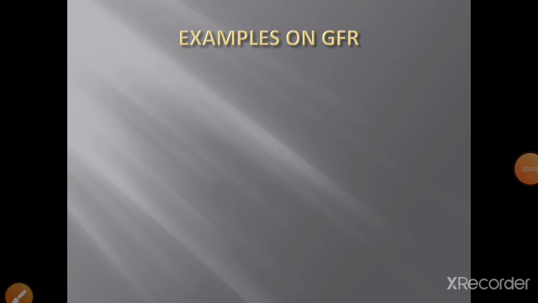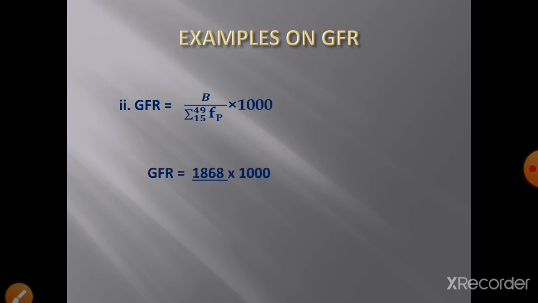Next, we are going to find the GFR. The formula of GFR is B upon summation 15 to 49 FP into 1000. Now substitute the values. Total births is 1,868 divided by the total female population of the age group 15 to 49, which is 36,320, into 1000. So the final answer of GFR is equal to 51.43. Thank you.